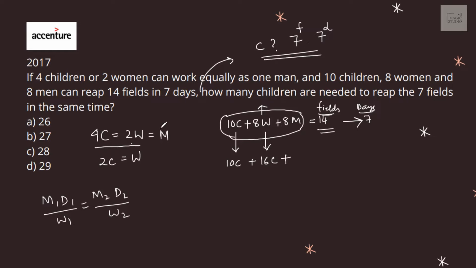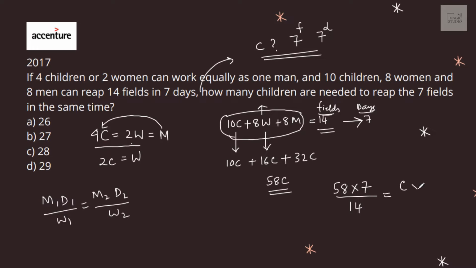Now let's move on to men. 1 man is equal to the work done by 4 children. Then 8 men's work is 4 into 8, that is 32 children. 32 plus 16 plus 10 is 58 children. That means 58 children can complete 14 fields in 7 days.